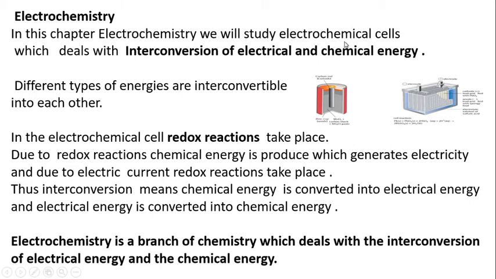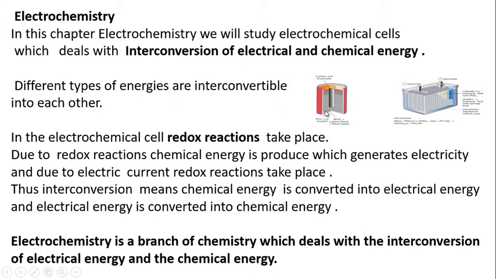Now, the electrochemical cells are those in which the interconversion of electrical and chemical energy takes place. We know there are different types of energy: light energy, heat energy, chemical energy, mechanical energy, and so on. All these different types of energies are interconvertible into each other. They can change from one form to the other form of energy. So this interconversion takes place.